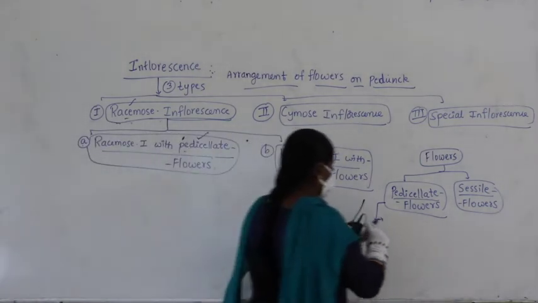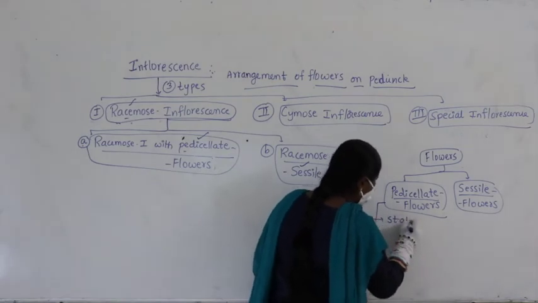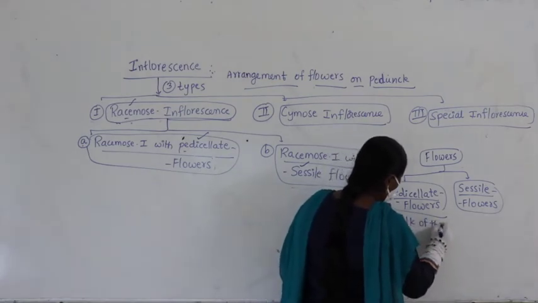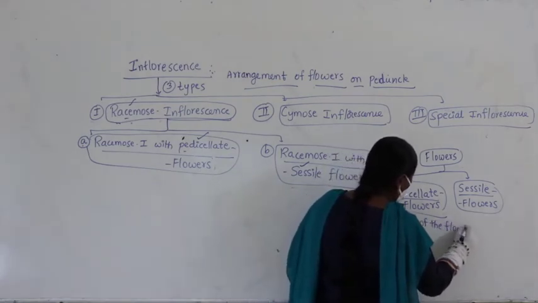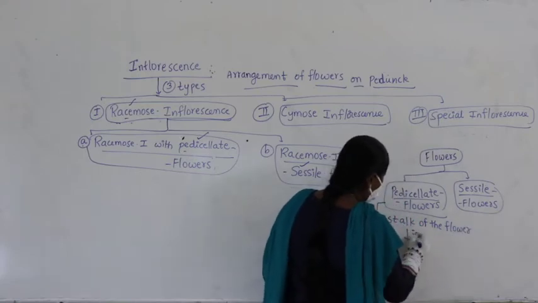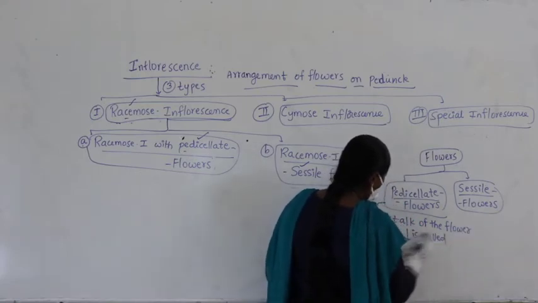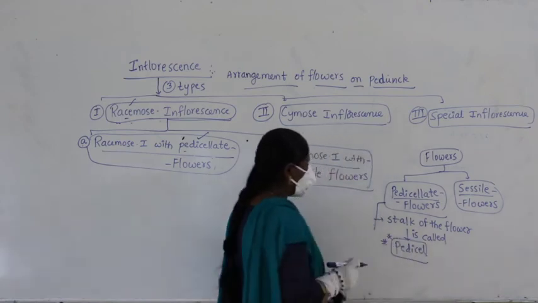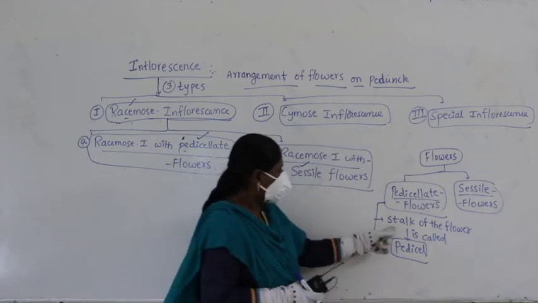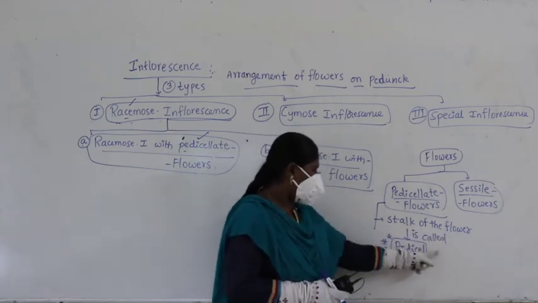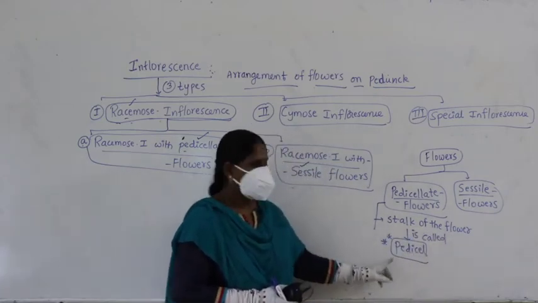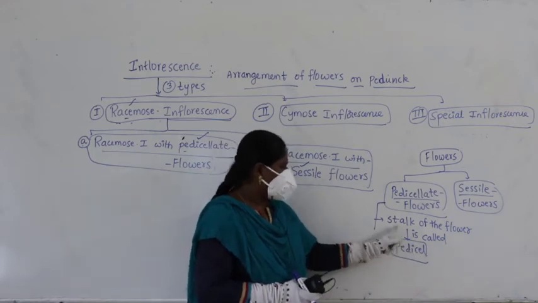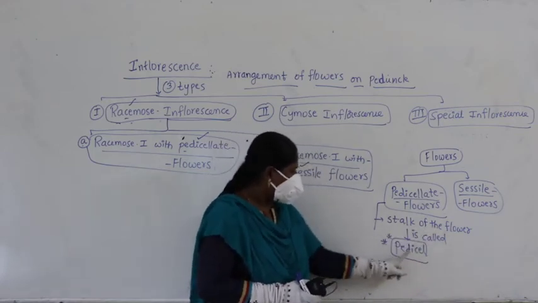In general you can write: the stalk of the flower is called pedicel. What is that I wrote here? The stalk of the flower is called pedicel.